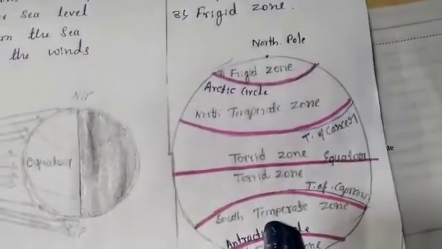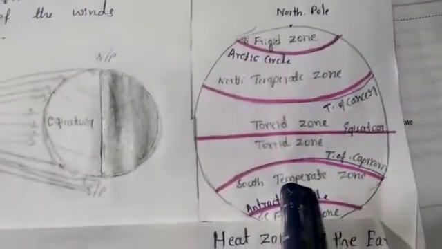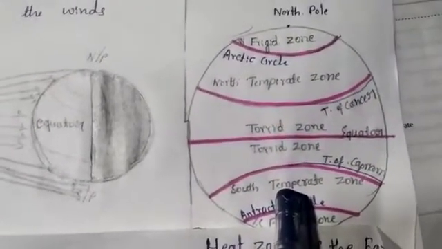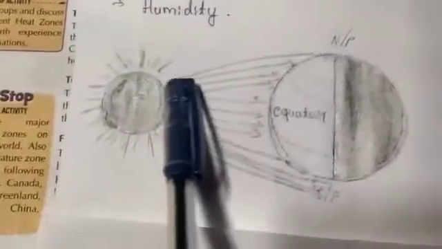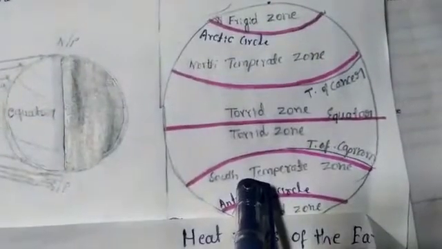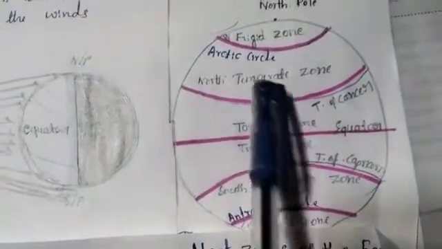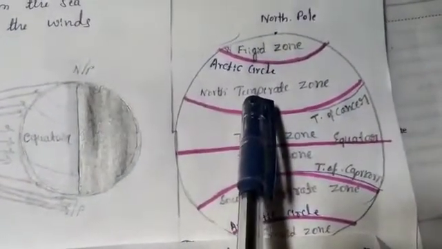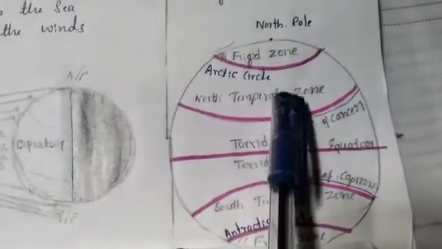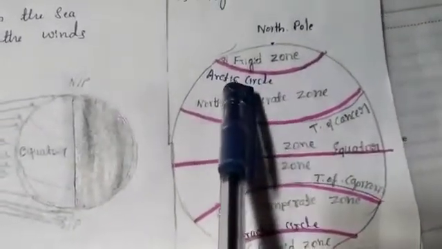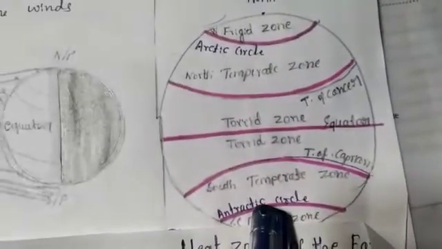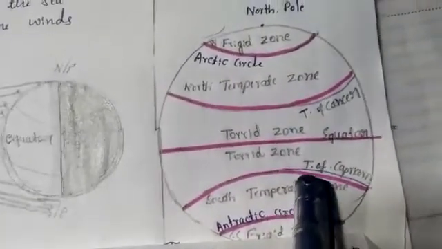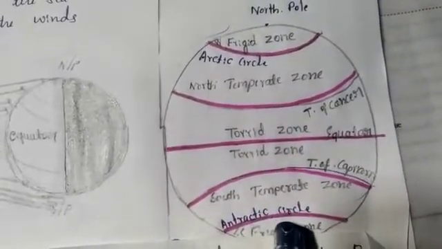Next one, the temperate zone. The temperate zone receives slanting rays from the sun, slanting in this area on both sides, the south temperate zone and the north temperate zone. It is between the Tropic of Cancer and the Arctic Circle, and in the southern hemisphere between the Tropic of Capricorn and the Antarctic Circle.